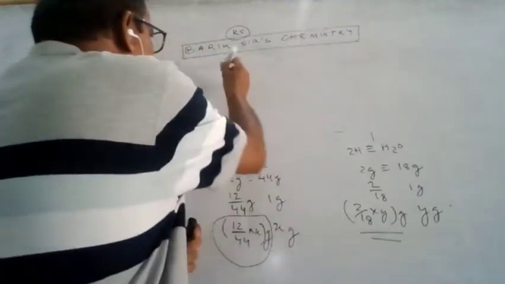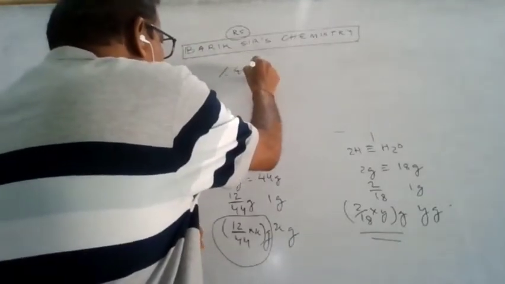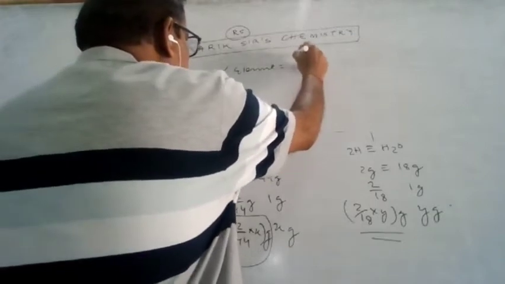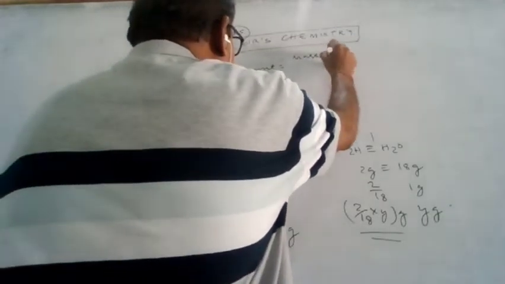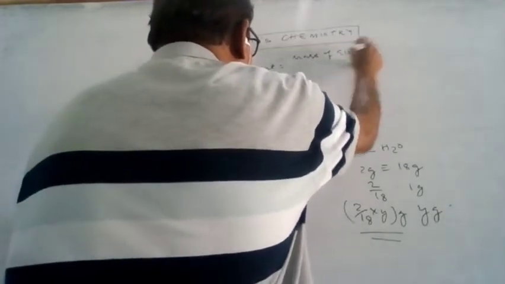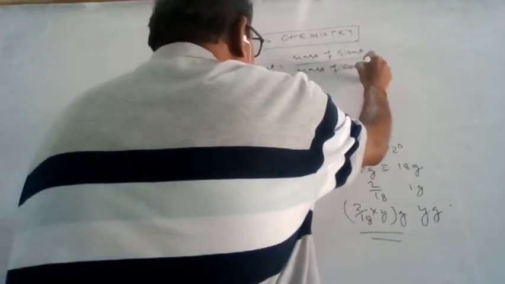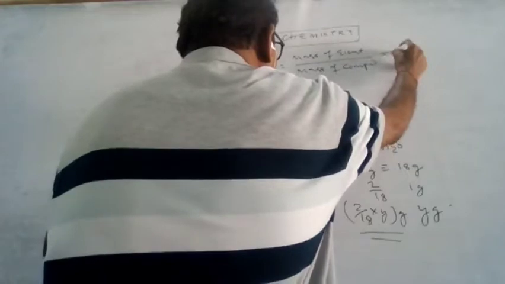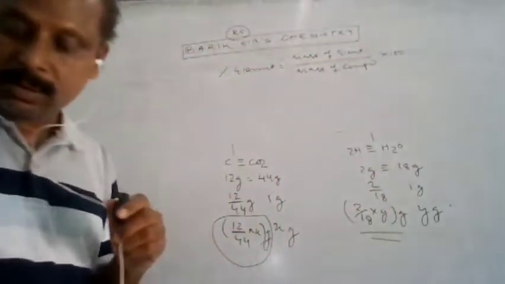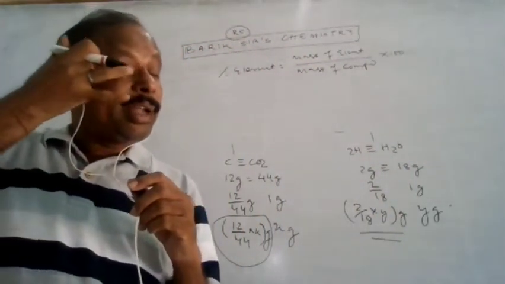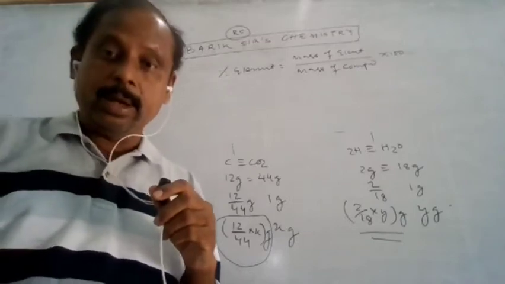So we know how the percentage of an element is calculated: the mass of the element by the mass of the compound. This is the way to determine the percentage of elements.